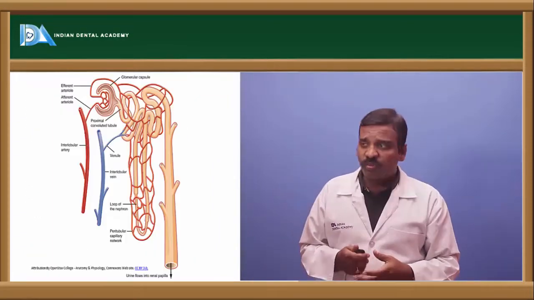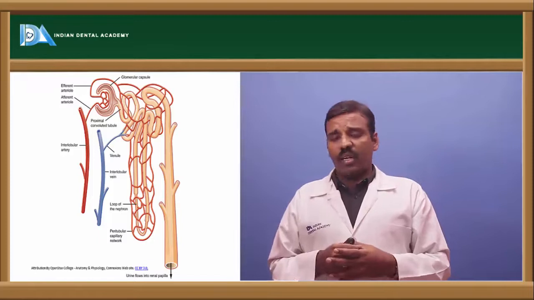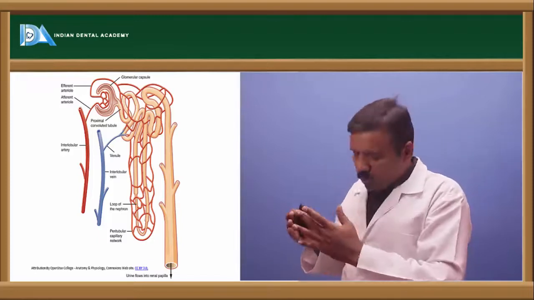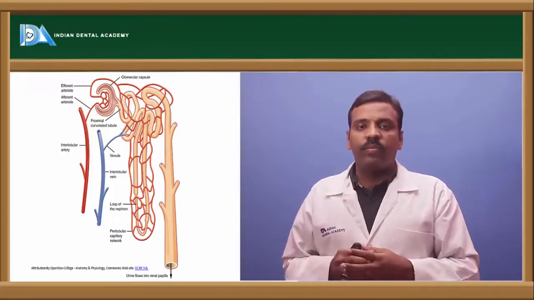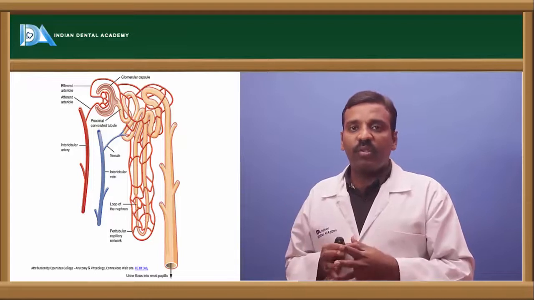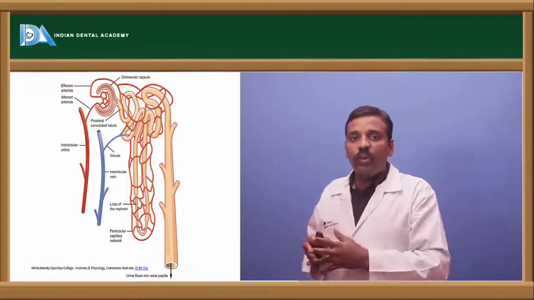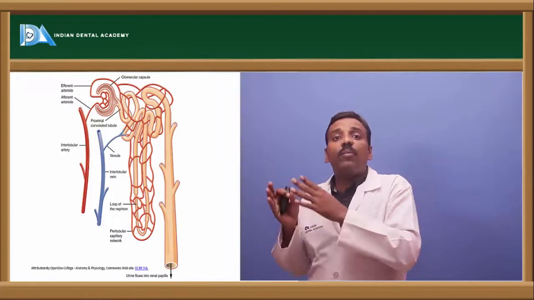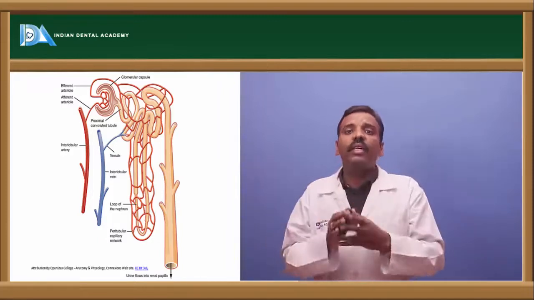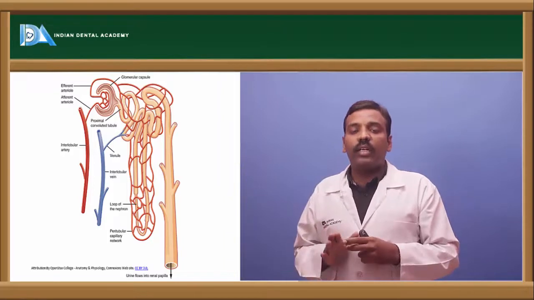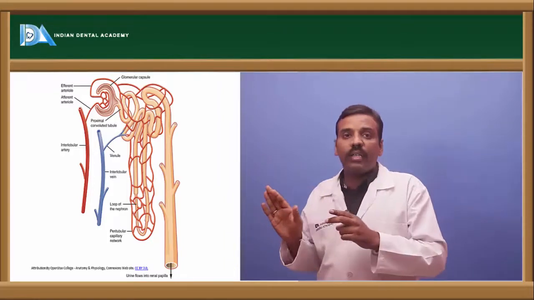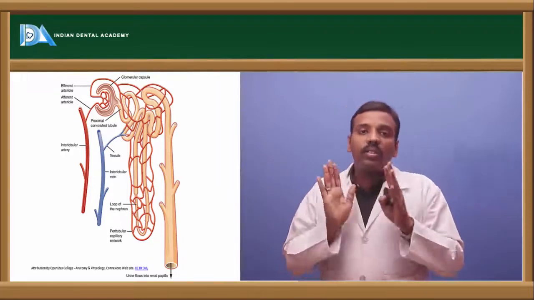And next, see this diagram once again, so you'll come to know. You will get a very clear picture here. What are the efferent arterioles, what are the peritubular capillaries? The peritubular capillaries are all present on the tubular portion; there is no collecting duct involved and no glomerulus involved.